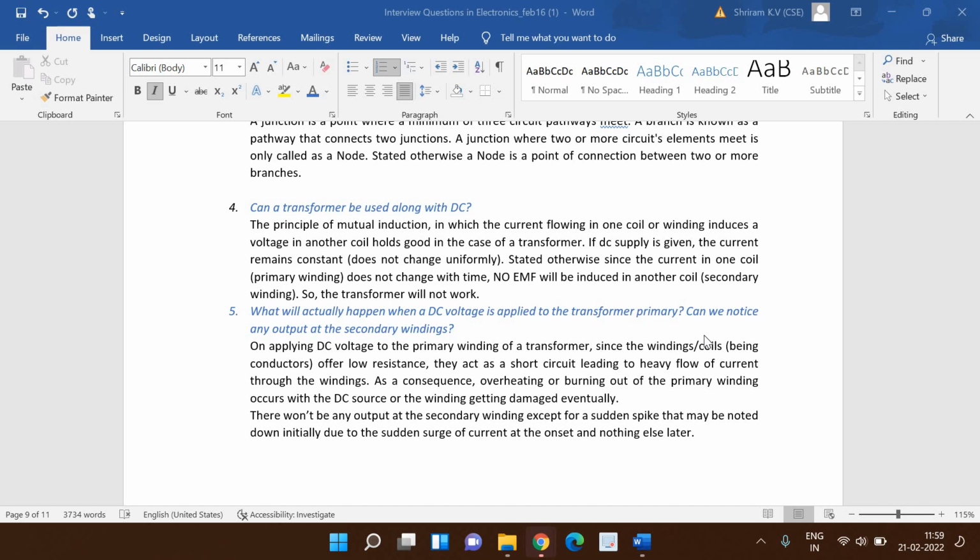So if a DC supply is given, the current remains constant, right? Since the current in one coil does not change with time, no EMF will be induced at all. This is a major point. Since the current in one coil is not changing with time, EMF will not get generated, EMF will not get induced, so the transformer will not work. That's the fundamental principle. Now the next question is going to be closely aligned to the first one.